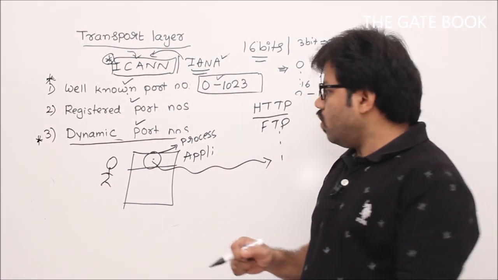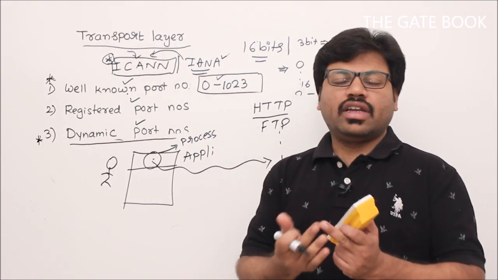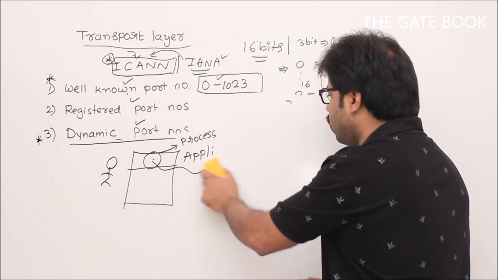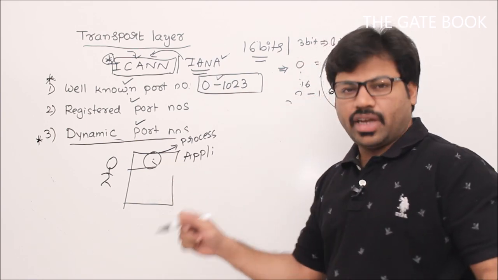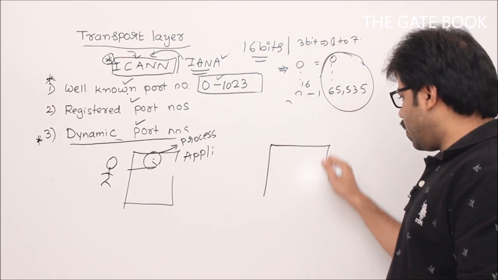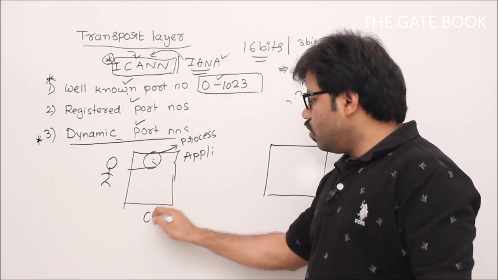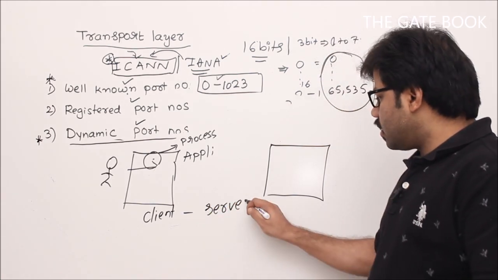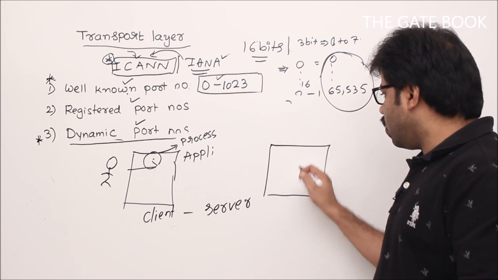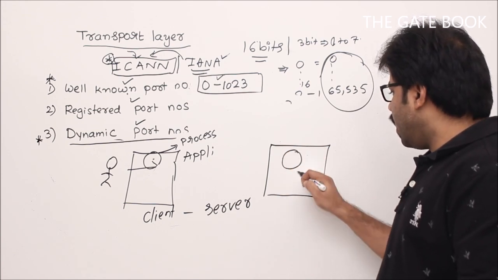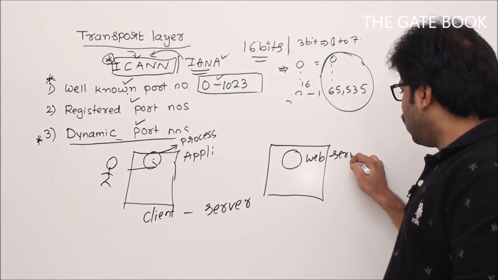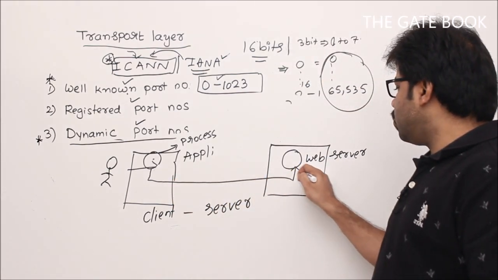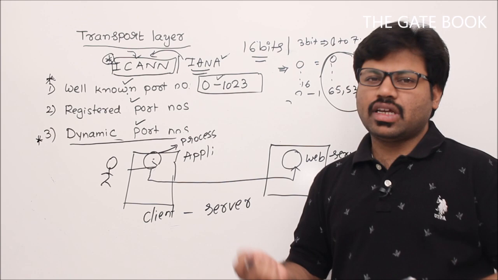We will see that. Sir, tell me one real-world example where these well-known port numbers are really used. I will tell you. Let's say you want to access a mail, or you want to access some server. Generally this entire world mostly uses this architecture, client-server. Whenever you want to access some web page from a web server, assume there is a web server here, and you are a client. This client wants to access some web pages from this web server, for example Google or Amazon.